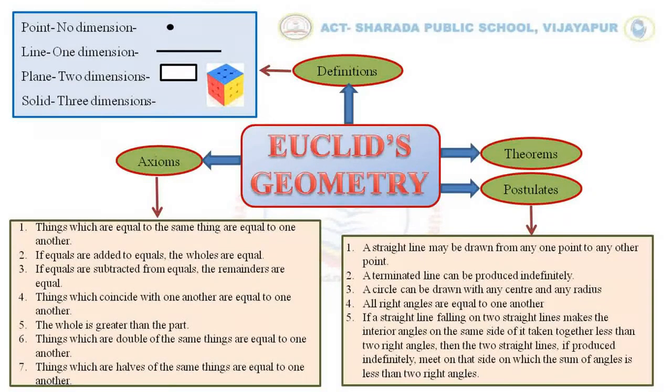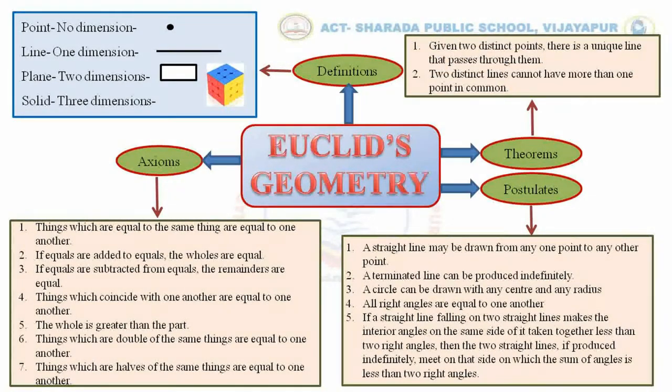Next, we discussed two theorems. The first one: given two distinct points, there is a unique line that passes through them. This is already discussed in the first postulate, that a straight line may be drawn from any one point to any other point. That is, between given two points, there is only one line that passes through them, and that is the straight line, the shortest one. If we draw other lines, they will be curved lines. That is the meaning of the first theorem.